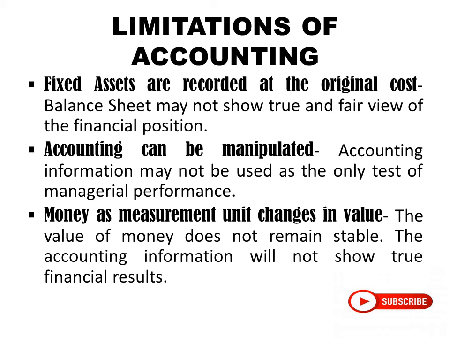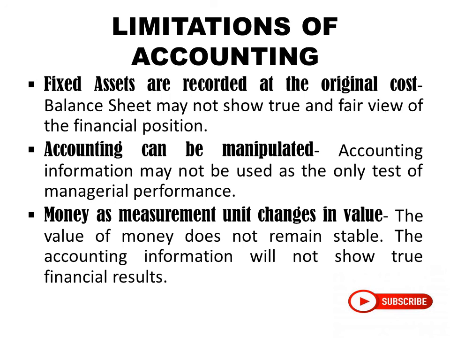The next limitation is money as a measurement unit changes in value. The value of money does not remain stable, so the accounting information will not show true and fair results. As I told you in the first limitation, all the transactions that can be expressed in terms of money are recorded. So you have to know that money as a measurement unit is also changing in value, because money also has what we call time value of money.